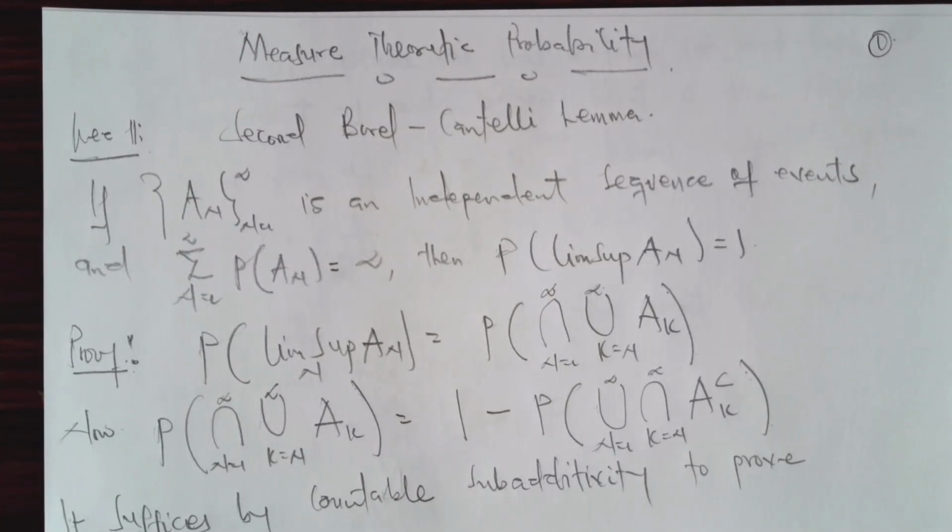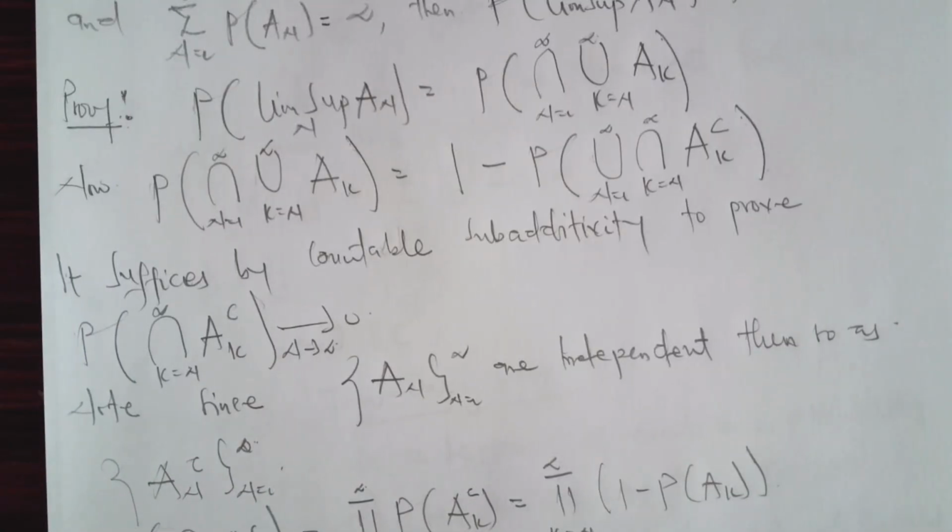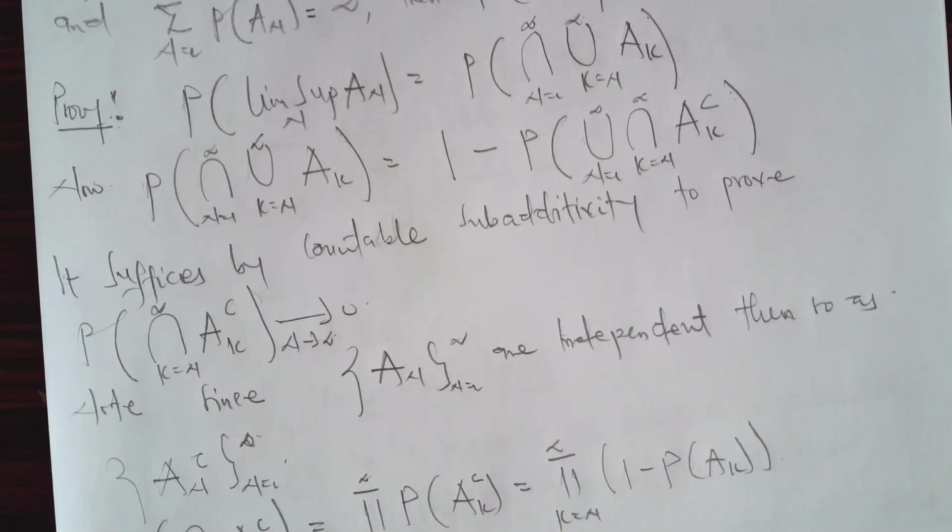And now the probability of the intersection of the union of Ak is equal to 1 minus the probability of the union of the intersection of Ak complement. Here you take the complement of it. We know that the probability of A is equal to 1 minus the probability of A complement, or the probability of A complement is equal to 1 minus the probability of A. So that's what we just did. So it suffices, by countable subadditivity, to prove that the probability of the intersection of Ak complement goes towards 0 as n goes to infinity. So we need this part to go towards 0.